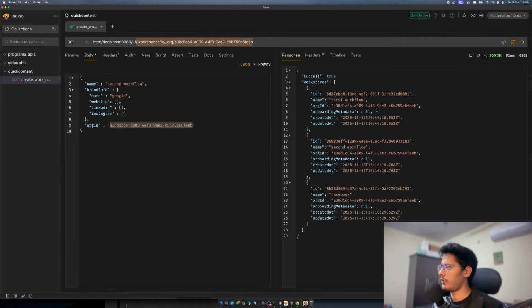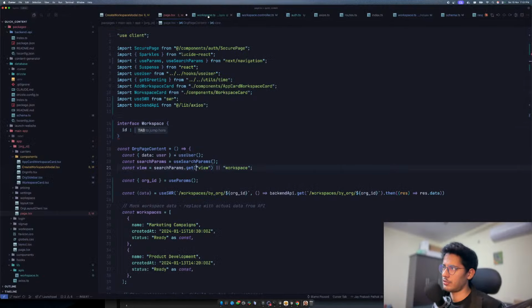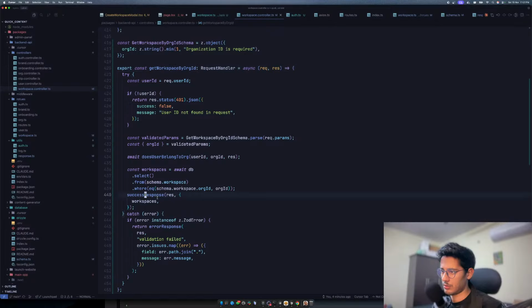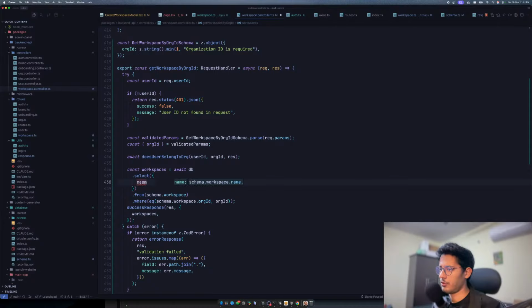I think we should not return onboarding metadata. So we should only return, like, this is a good habit. So you should only return the information that the user needs. So what I'll do is I'll just do this, and I'll do select, not all, but we need the name. Of course, we'll need the name.